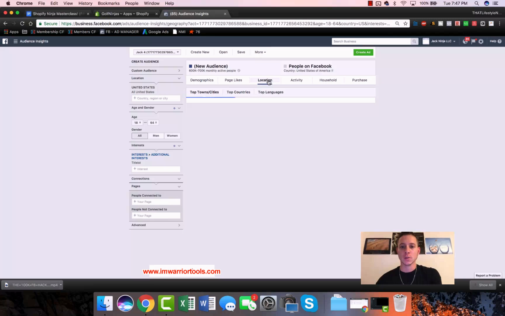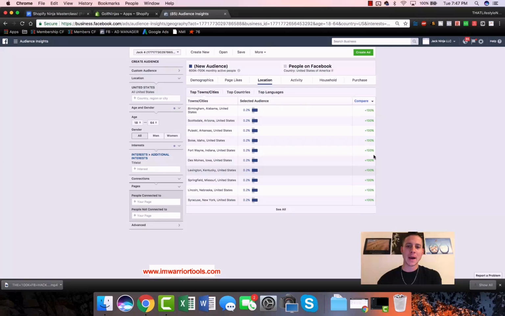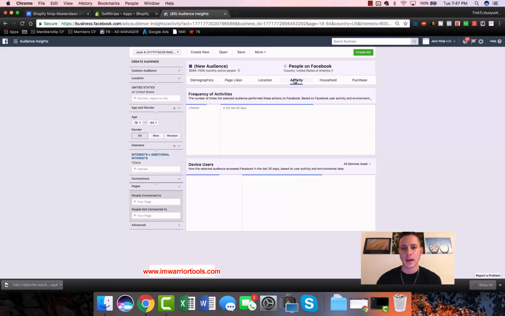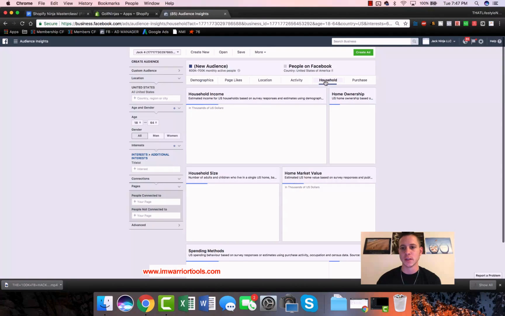So, location is important. I prefer Google Trends data on this, but if you want to get super narrow, you can do Birmingham, Alabama, rather than just searching Google Trends for golf. Activity I don't use particularly often.